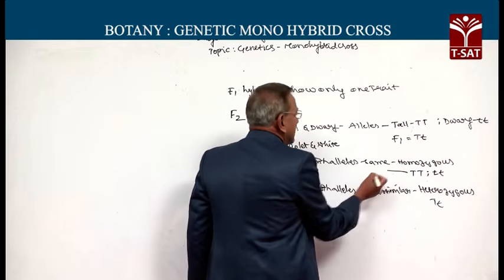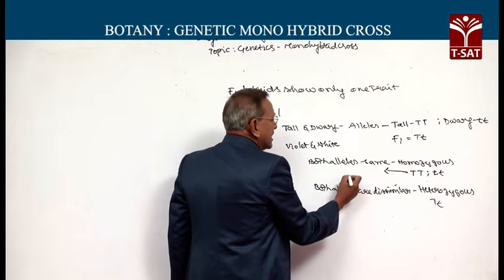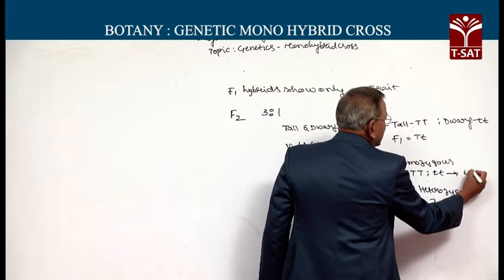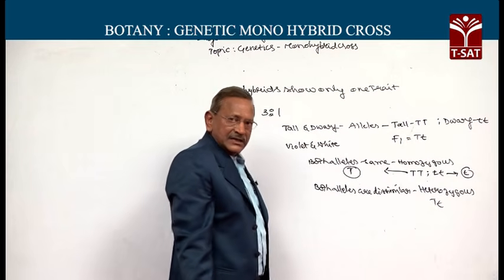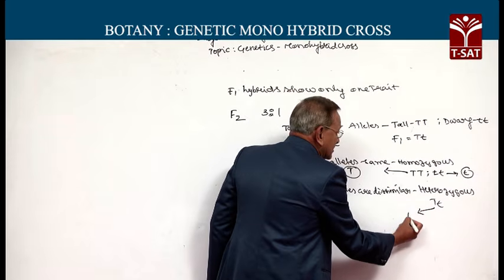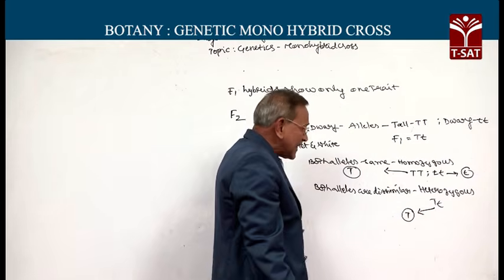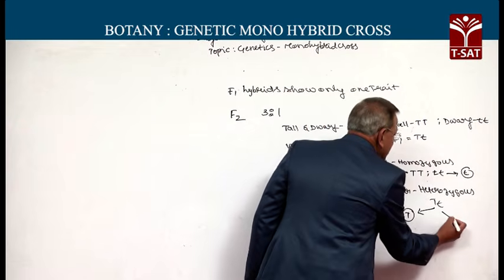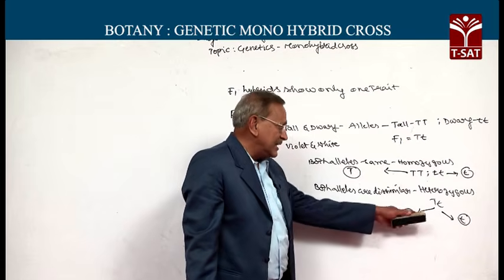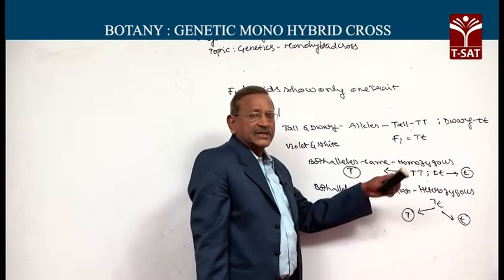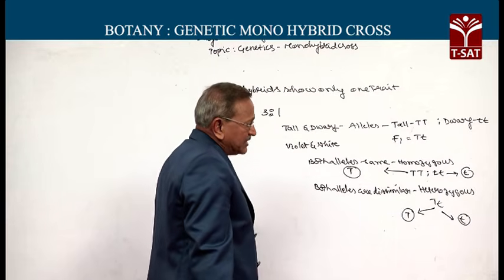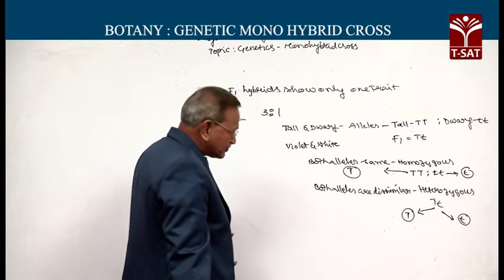This will produce all gametes with capital T inside, and this will produce all gametes with small t inside. Whereas in the heterozygous condition, 50% of the gametes have capital T, remaining 50% of the gametes have small t. So, heterozygous individuals produce different kinds of gametes, 50% of one kind and remaining 50% of the other kind.